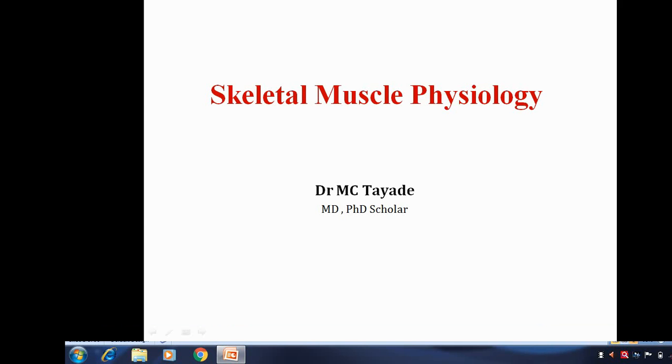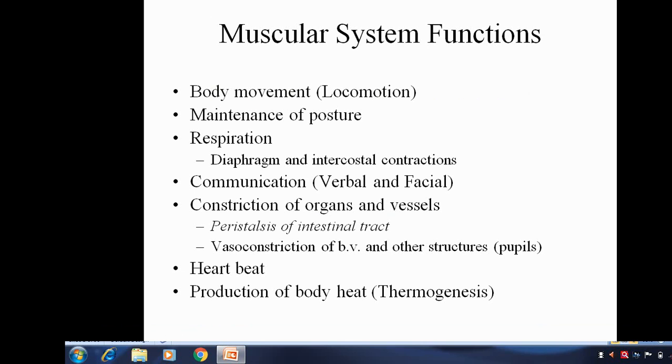Skeletal muscle physiology. There are three types of muscles that we basically know: skeletal muscle, cardiac muscle and smooth muscle. When we see this skeletal muscle physiology, the first part is the muscular system functions. The skeletal muscular system is mainly responsible for locomotion, that means body movement.